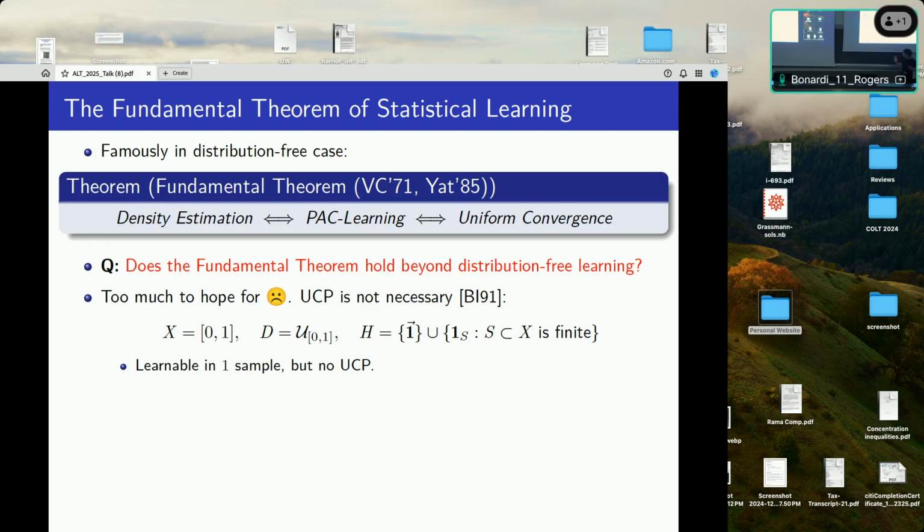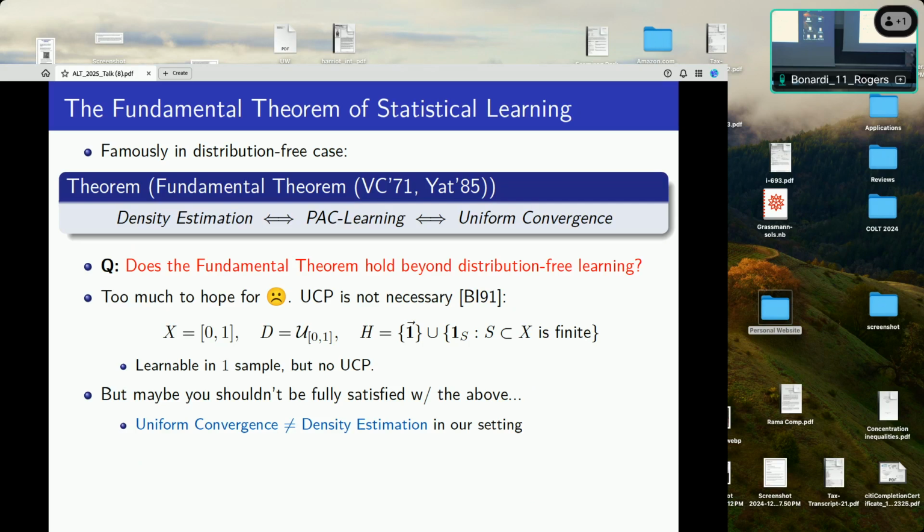Okay, and this is where things stood for 30 or so years. This theorem doesn't hold. Okay, what do we do? I claim you maybe shouldn't be fully satisfied with the relation between density estimation and uniform convergence being resolved above. In particular, it should be clear that uniform convergence is not equivalent to density estimation in the distribution-dependent setting. Why? Well, clearly you can do density estimation here. There's only one distribution. I just output the distribution. So we haven't solved the density estimation side of this. It's still possible that they might be equivalent.